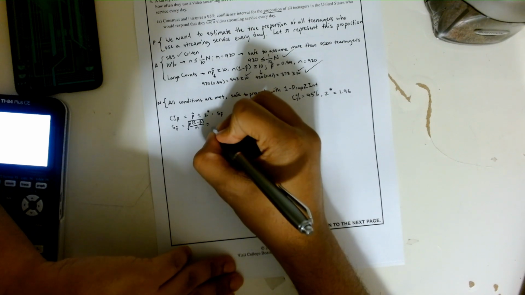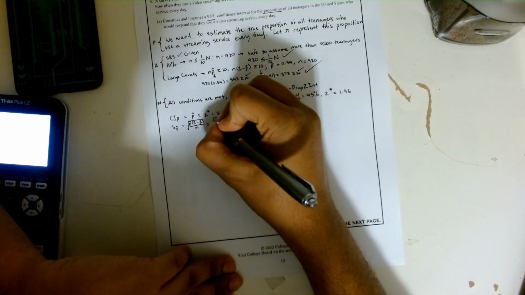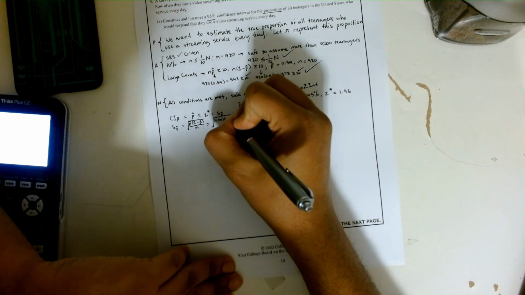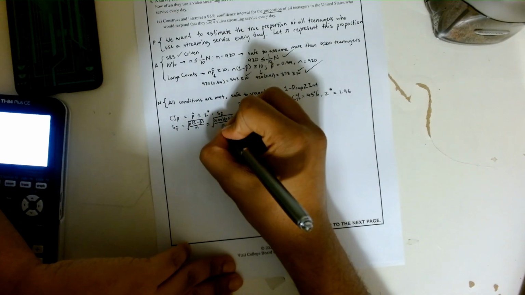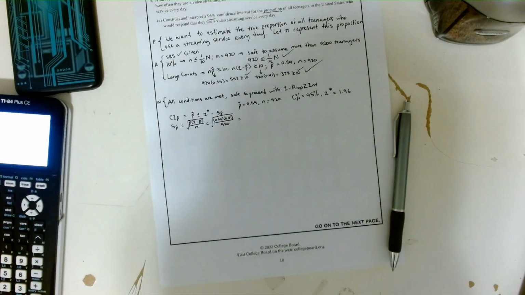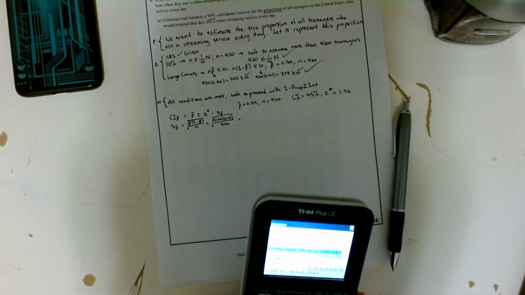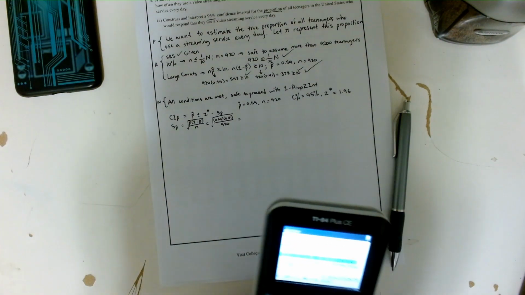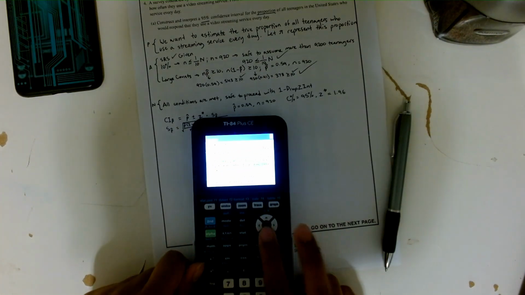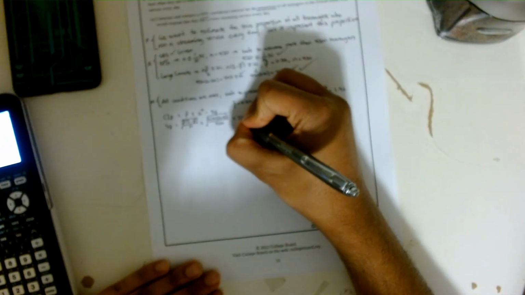So we're going to actually calculate our standard error here, which is just as simple as plugging in our values. I already had done this in the calculator beforehand. The value that we're going to get here is 0.016. As you can see right there, 0.016 is our standard error, which we're going to write on the paper.